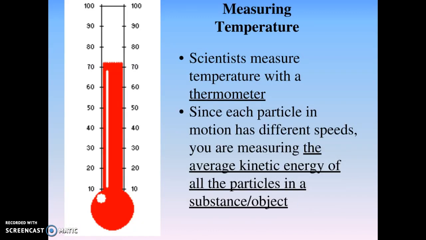So let's talk about measuring temperature. Scientists measure temperature with a thermometer. Write that down. Since each particle in motion has different speeds, you are actually measuring the average kinetic energy of all the particles in a substance or object. Okay, so what that's saying is in, let's say, a pot of water, some of those molecules are going to be moving faster than others. So what we're actually measuring is the average of all of those particles, how fast they're moving.